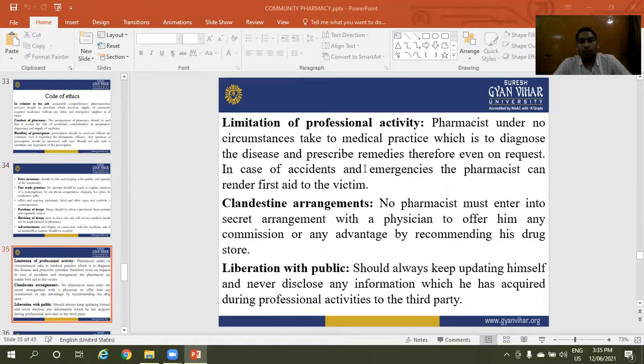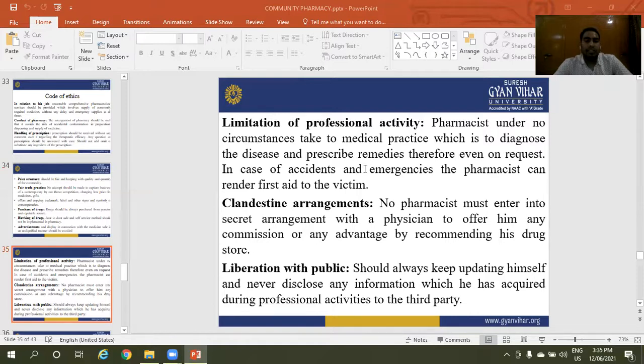Limitations of professional activities. A pharmacist under no circumstance should take to medical practice, which is diagnosing the disease and prescribing remedies, even on request. In case of accidents and emergencies, the pharmacist can render first aid to the victim.